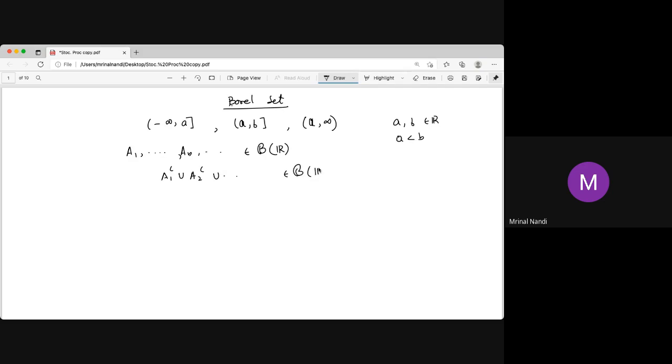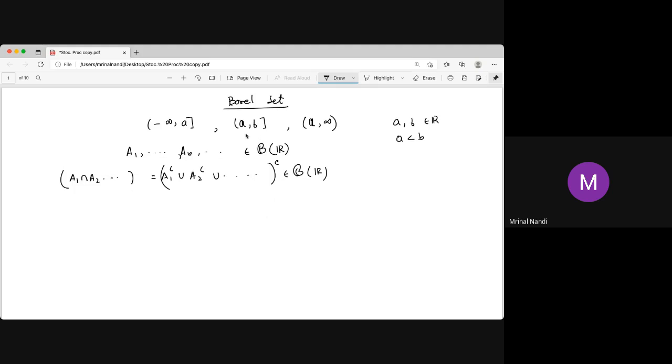By De Morgan's law, this is just the intersection. You take the complement again, and you will find that the intersection is in the Borel sigma algebra. So intersections are in the Borel sets.